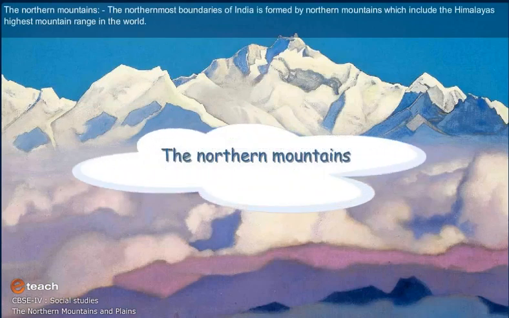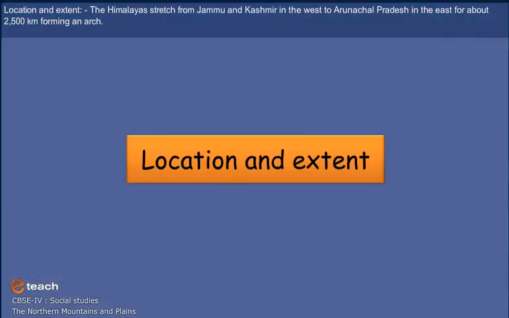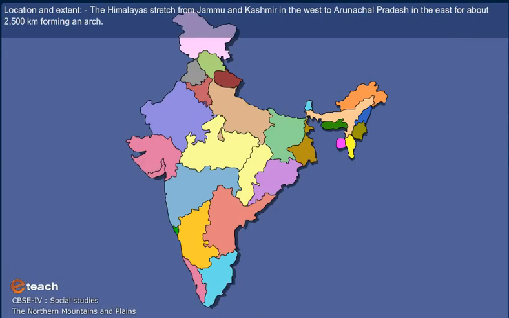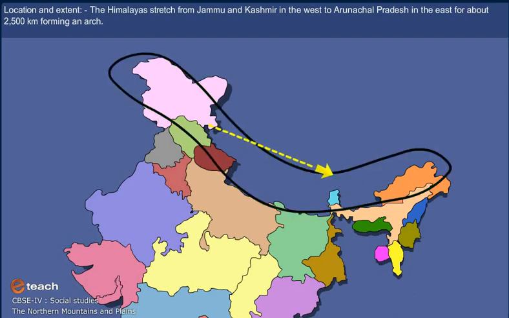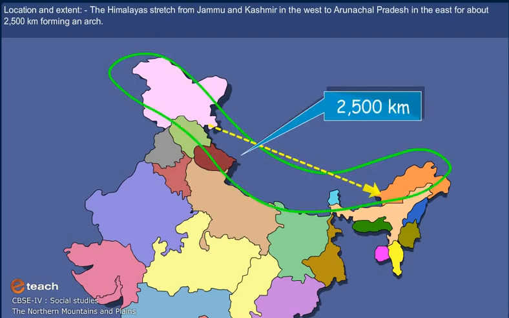The northern mountains. The northernmost boundary of India is famous for the northern mountains, which include the Himalayas, the highest mountain range in the world. Location and extent. The Himalayas stretch from Jammu and Kashmir in the west to Arunachal Pradesh in the east for about 2,500 kilometers, forming an arch.